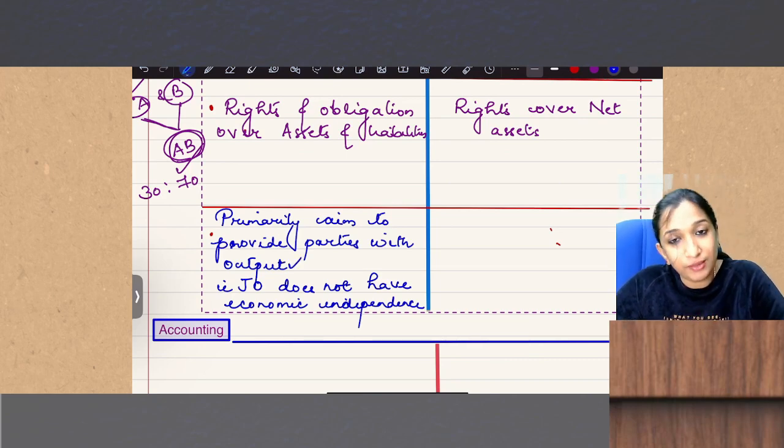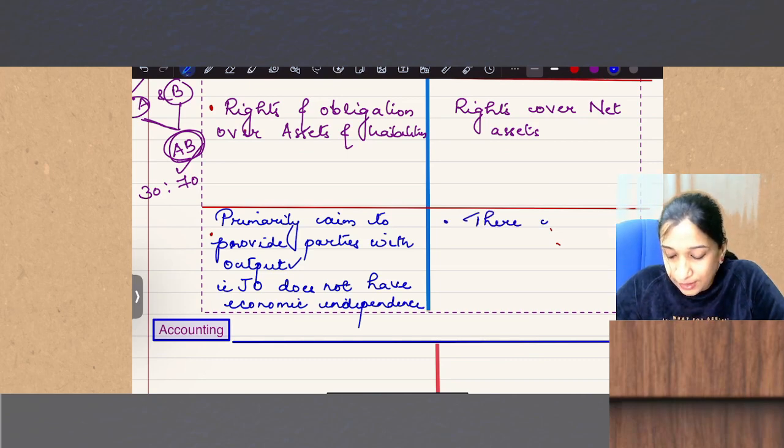Okay, so here there is economic independence.